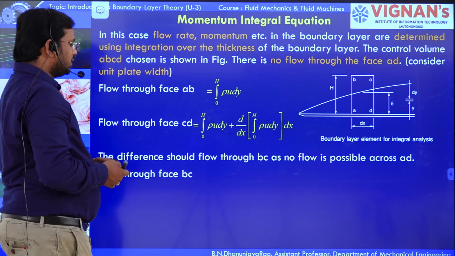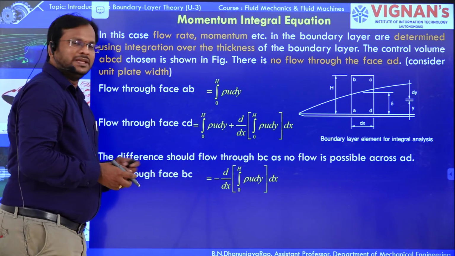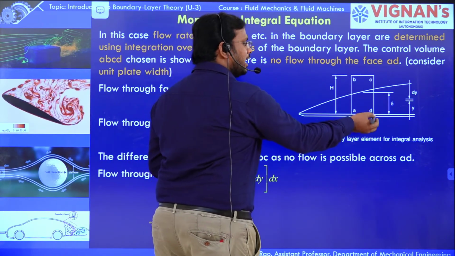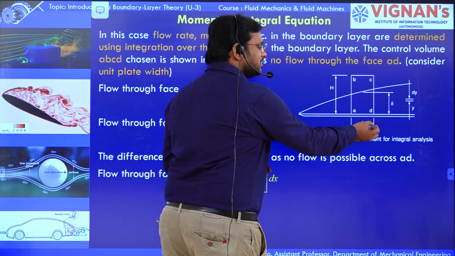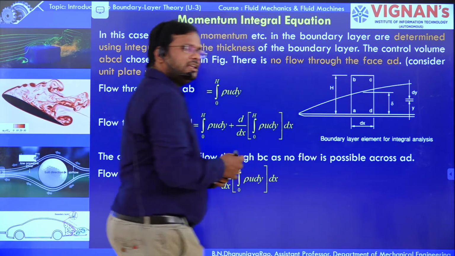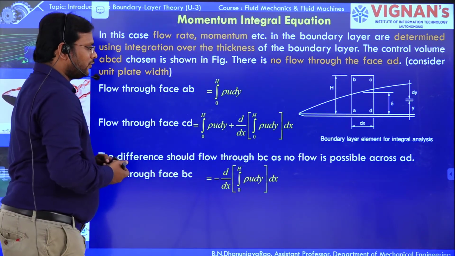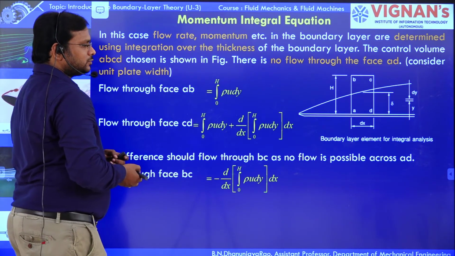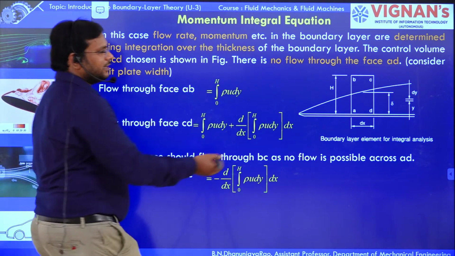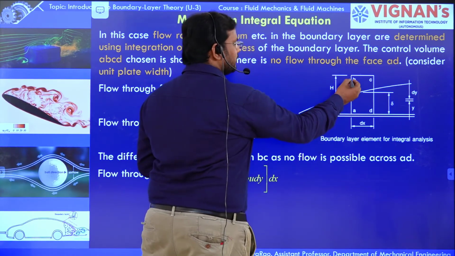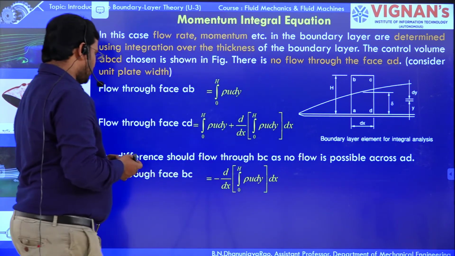The difference should flow through BC. Initially there is a flow at AB, and after dx distance there is a flow at DC. So the difference of flow goes through BC, as no flow is possible across AD. In AD no flow is possible. In BC a flow is possible.